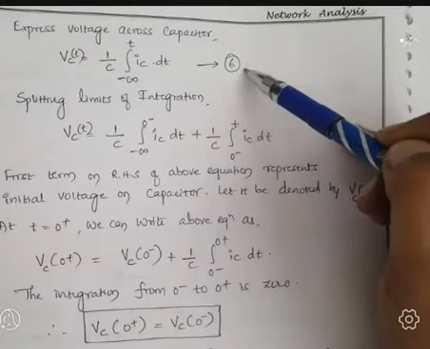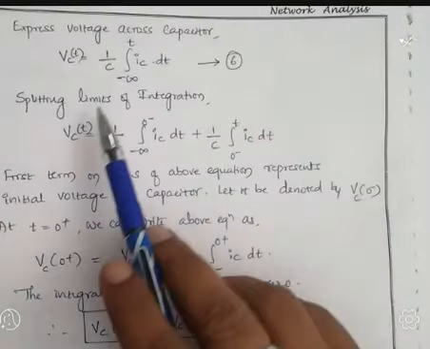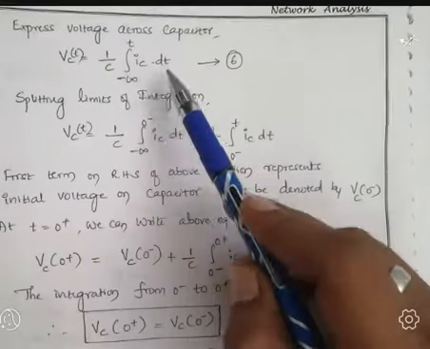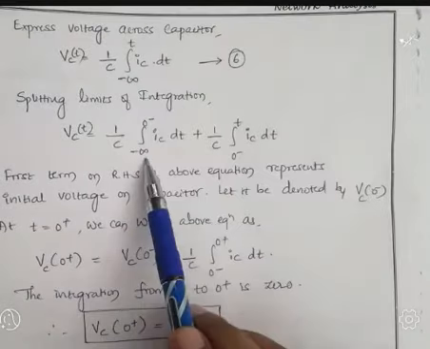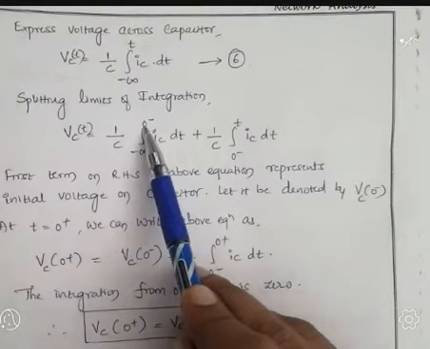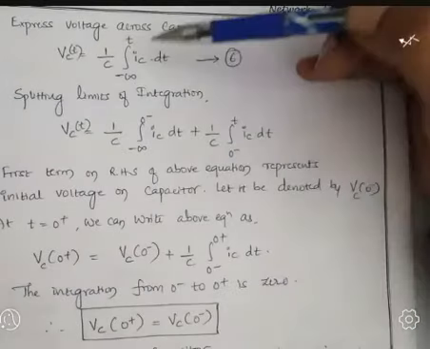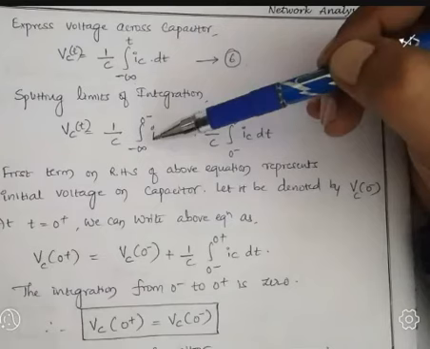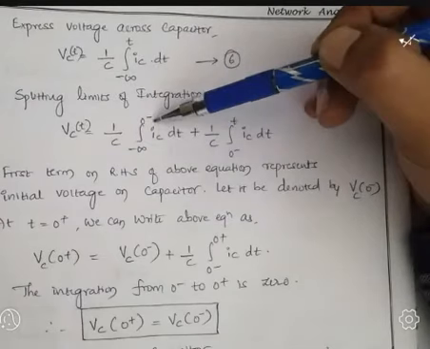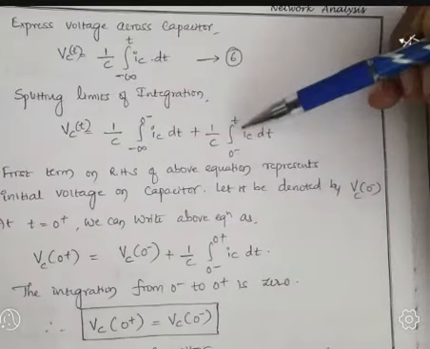Now split this integration limits into two parts: minus infinity to 0 minus, and 0 minus to t.